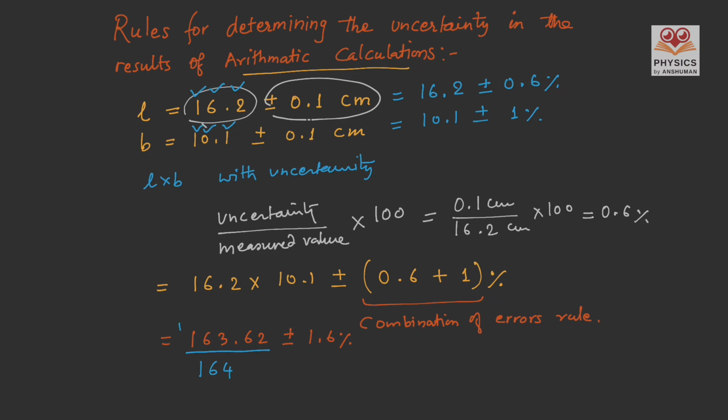Now we can write back the uncertainty percentage into the uncertainty amount, and 1.6% of 163.62 is equal to plus minus 2.6, and the unit for area is centimeter square. Since our final answer is a whole number, we will try to put our uncertainty also in a whole number. So the final result will be 164 plus minus 3 centimeter square.